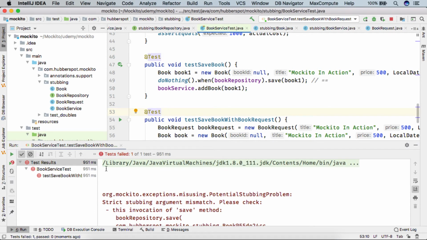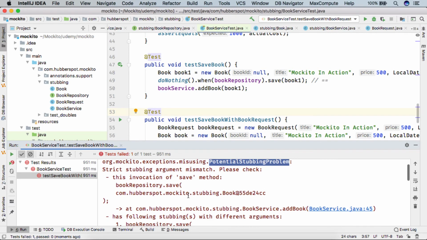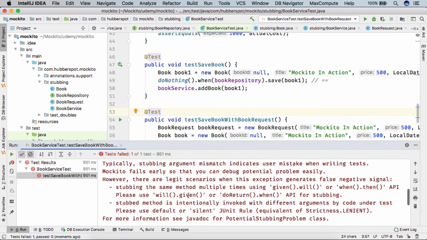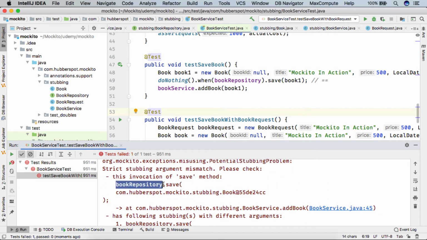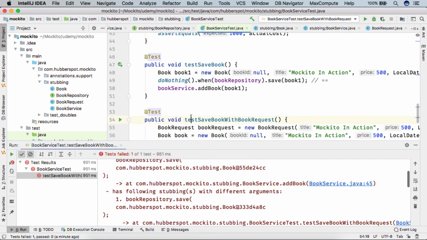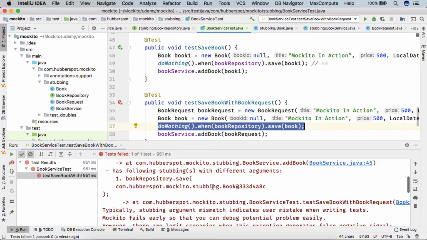here you can see the test case failed and the exception is potential stubbing problem. If you see the documentation of this exception, you will come to know that it says book repository save was called with a book with an instance this, but it says that you have stubbed the method with this book instance. So why is it so different?